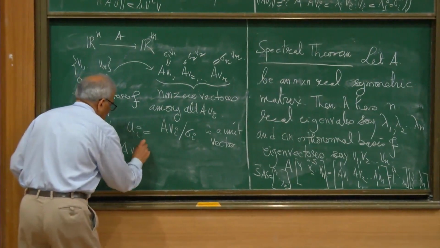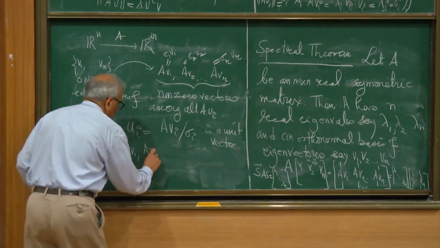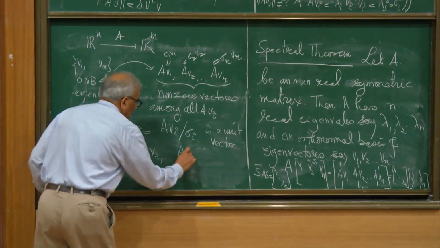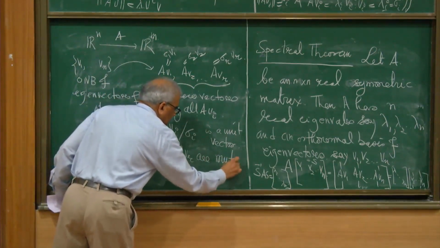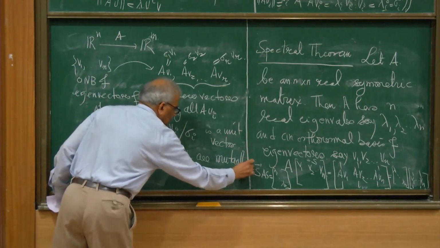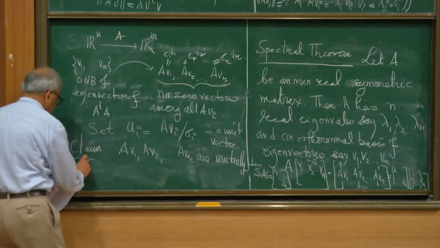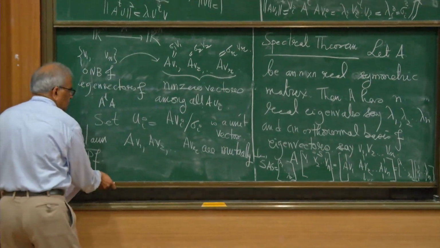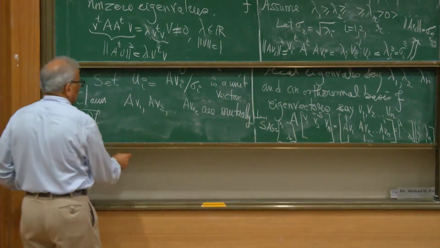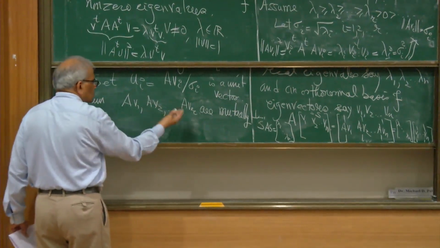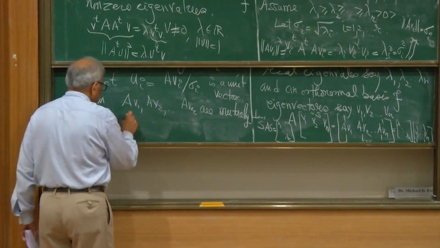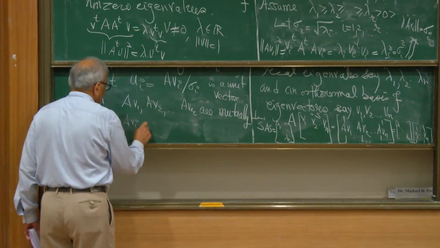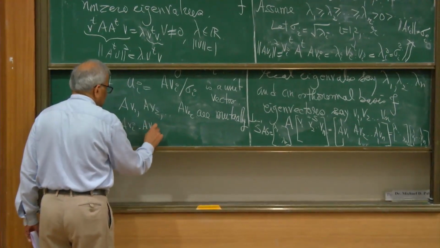Claim: Av1, Av2, Avr are mutually perpendicular vectors. Proof: to show they are mutually perpendicular, I should take the dot product and show that it is 0. So take two different Avi and take their dot product.